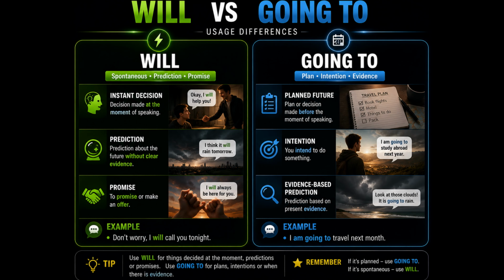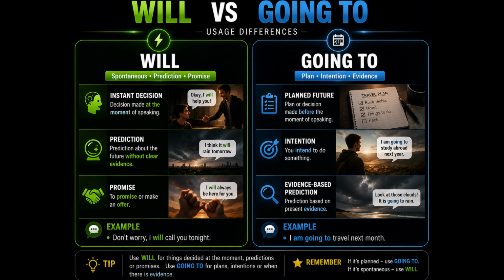Will and going to are both used to talk about the future. But they are used in different ways. We use will for spontaneous decisions, predictions, and promises. Example, don't worry, I will call you tonight. We also use will for predictions without clear evidence. Example, I think it will rain tomorrow. We use going to for plans, intentions, or things already decided. Example, I am going to travel next month.